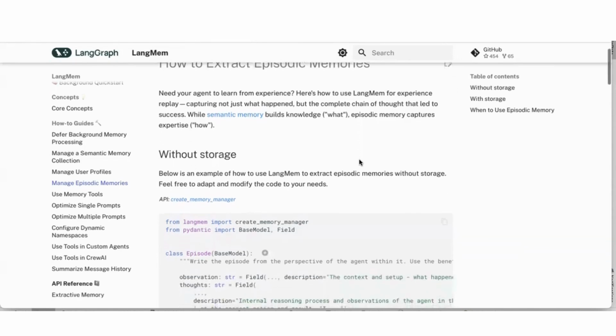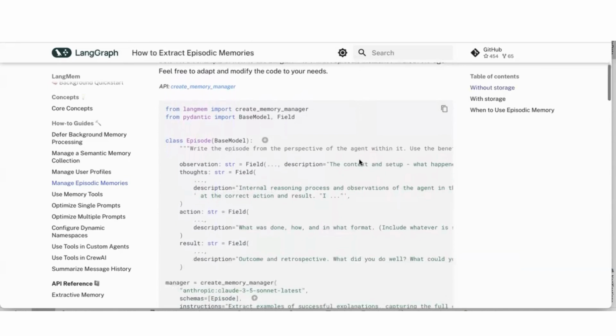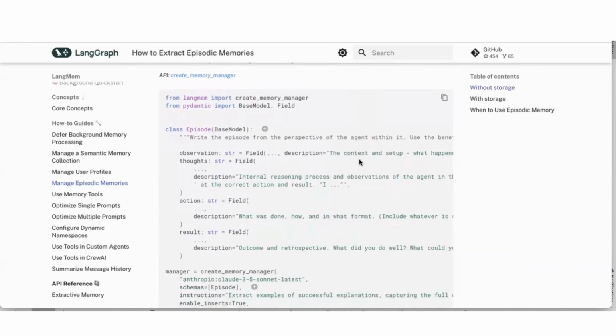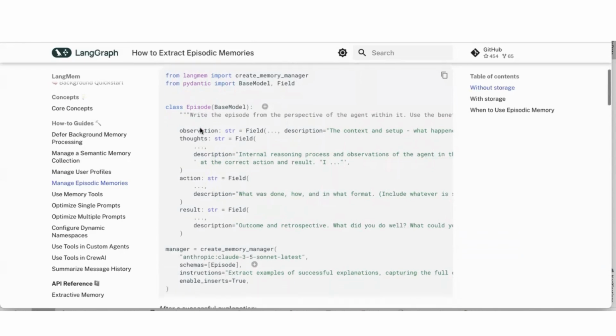So LangMem also gave an example here where the episode was created as a Pydantic object. Think about this as the schema of the memory that you want to extract, right? And in this schema of the memory, you will include the observation, the thoughts, the action, and the result that can be extracted based on the conversation that the language model or the agent has done so far, right?